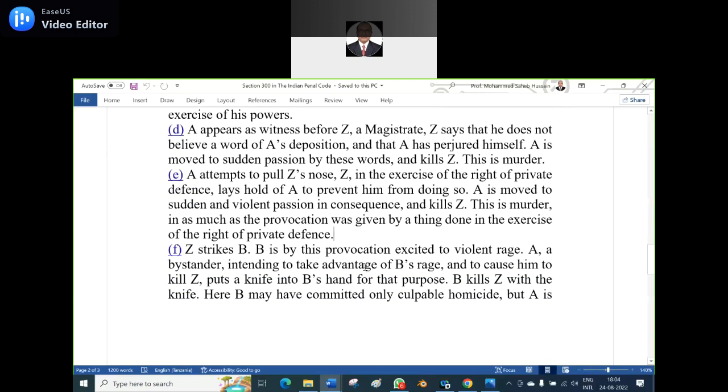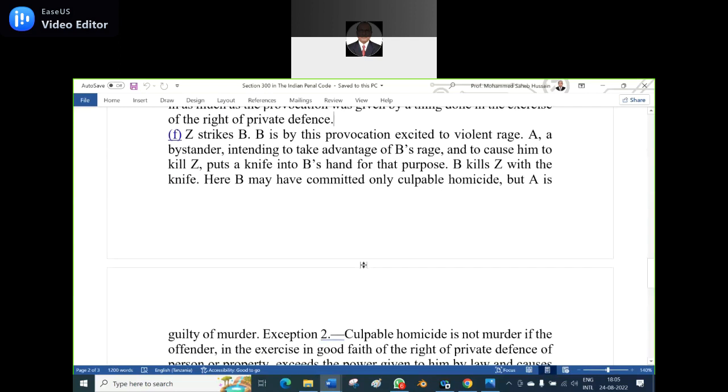So now let us see the next illustration. Z strikes B, and B is by this provocation excited to violent rage. A bystander, intending to take advantage of B's rage and to cause him to kill Z, puts a knife into B's hand for that purpose, and B kills Z with the knife. Here, B may have committed only culpable homicide, but A is guilty of murder.